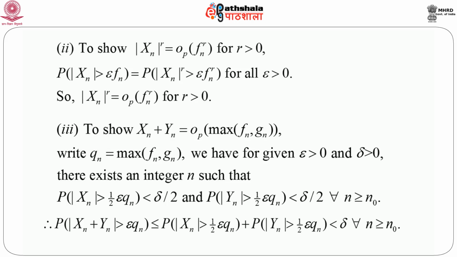So, now probability modulus of Xn plus Yn greater than epsilon qn is less than or equal to the sum of the previous two probabilities, that is probability modulus Xn greater than epsilon qn by 2 plus probability modulus Yn greater than epsilon qn by 2, and naturally which is less than delta whenever n is greater than or equal to n naught. So, this proves the third result also. The proof is exactly along the lines of the proof in real analysis, but we have to consider the probability of each event.